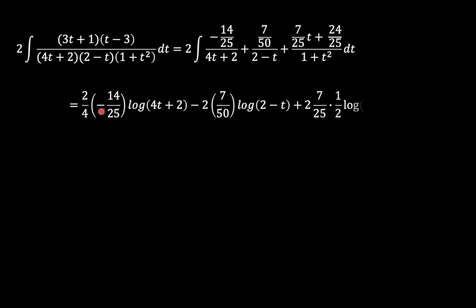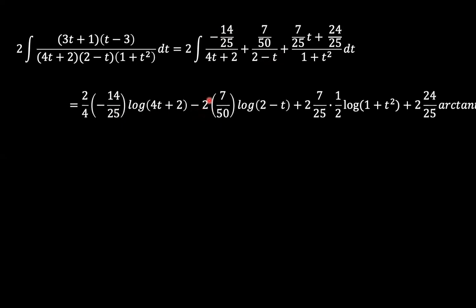So here we can see that the integration is to cater for the 4 here. We have 2 over 4 times the constant that we already have in the numerator, which is negative 14 over 25, natural logarithm of the denominator. The same thing applies here. So we have negative 2, and since we only have negative 1 as the constant of this t here, that's why the sign changes.